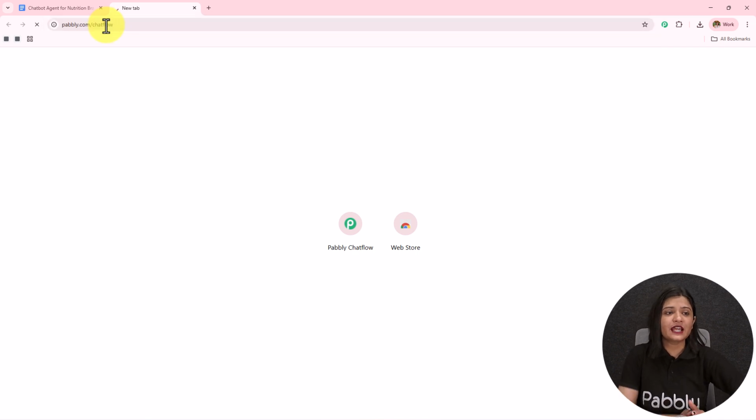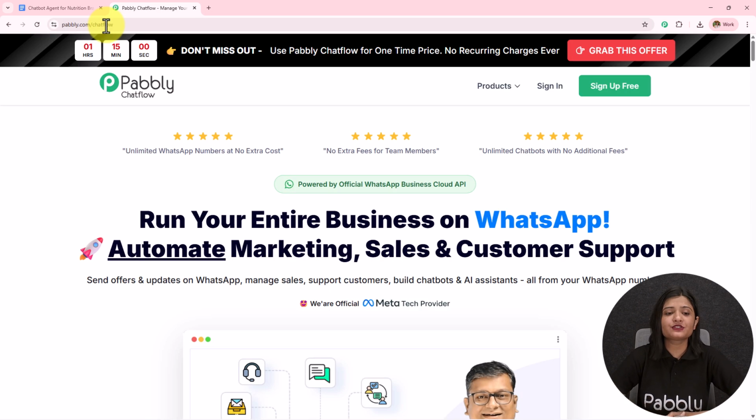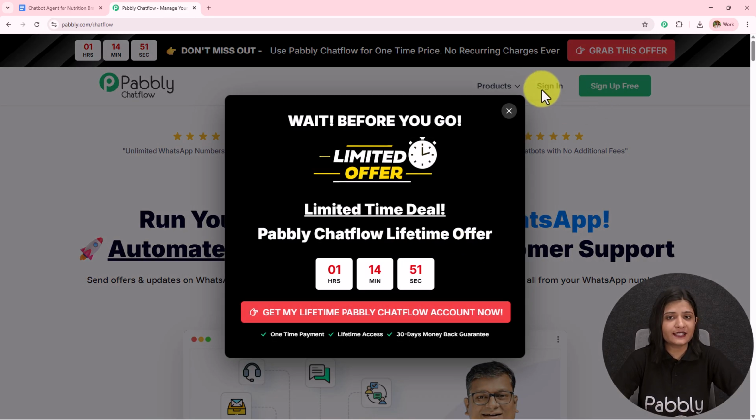www.pabbly.com/chatflow in the browser. And after browsing this website, we need to sign into our Pabbly Chatflow account. On the top right corner, we can see 2 options, sign in and sign up for free. If you are an existing user, click on the sign in. And if you are a new user, click on the sign up for free.